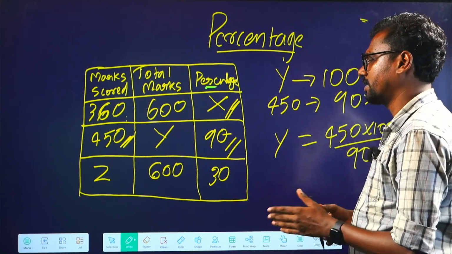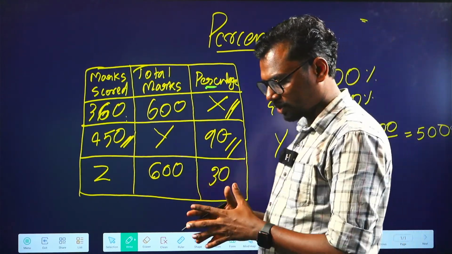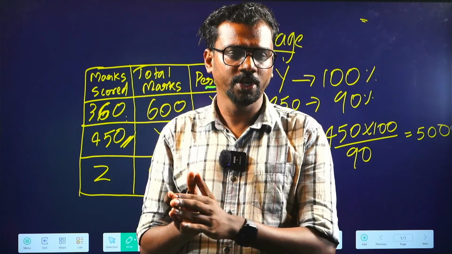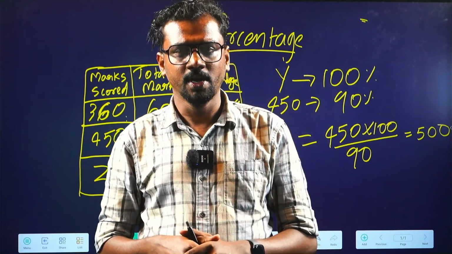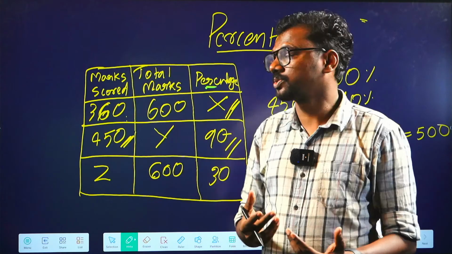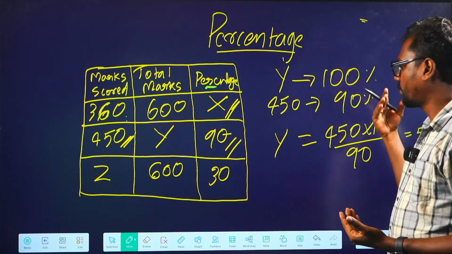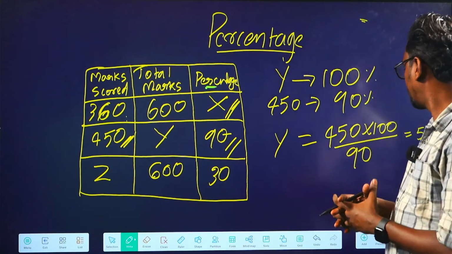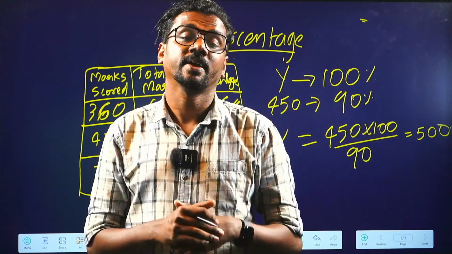Then moving to the next one, we want to find out the value of Z. I hope this is clear. In both questions we have used the concept of total marks is equal to 100% and the given mark is equal to x percentage or 60%, whatever it is given. That's the concept we used in the first question, and the same concept we will use in the second question. We have Y is equal to 100%, 450 is equal to 90%, from which we get Y is equal to 450 into 100 by 90. We have 500 as the correct answer.